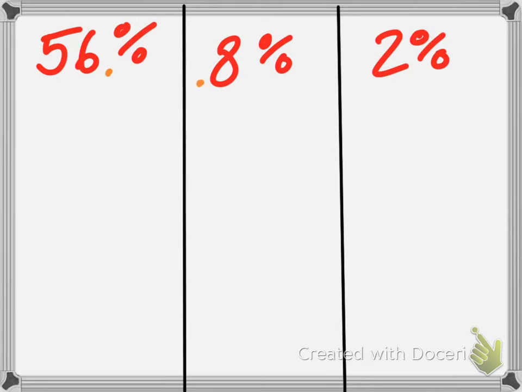What do we think, Emma? It's after, because if there's no decimal, it's always at the very last part. Jaden, what about 2%? It's after the 2. Excellent. If we don't see a decimal point, we just put the decimal point at the very end.